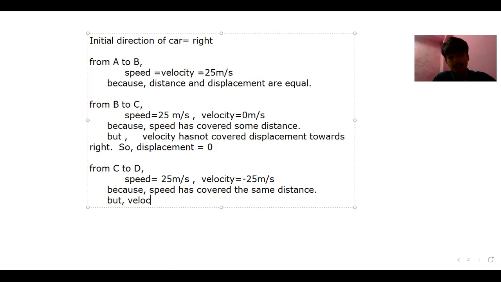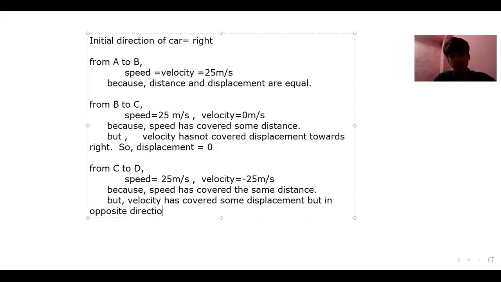In this time, the velocity has covered some displacement. Now it is covering some displacement, but in the opposite direction.